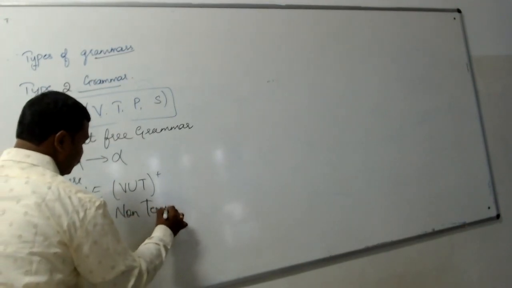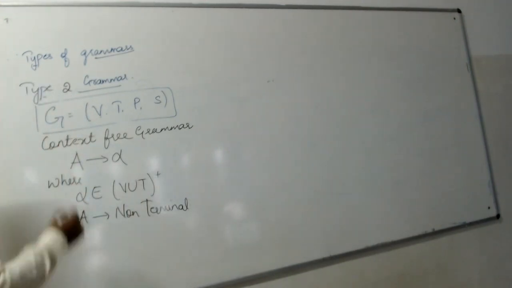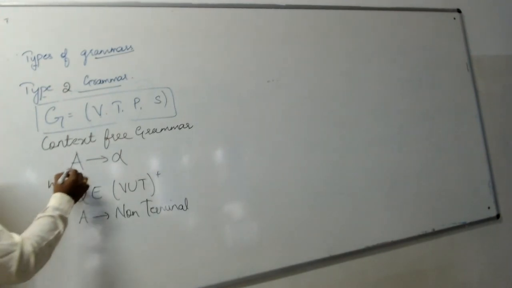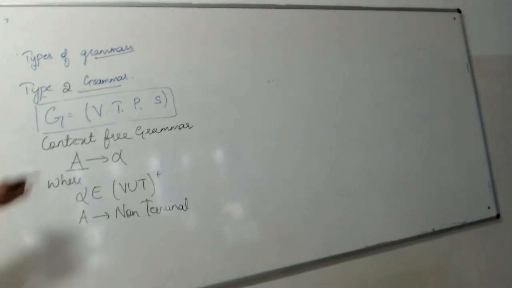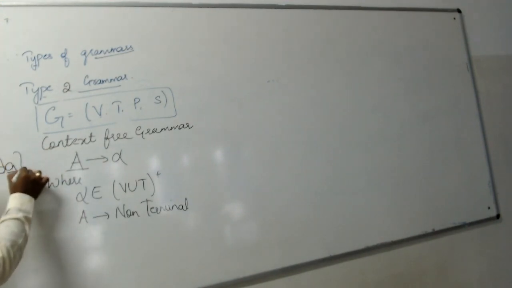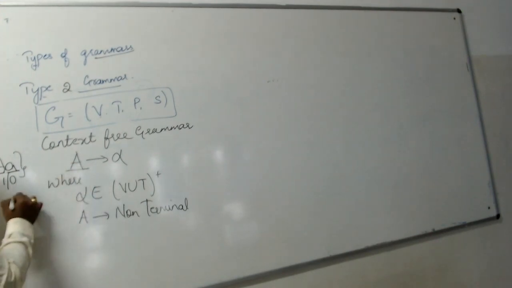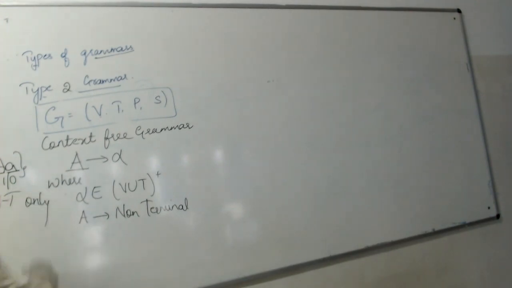So what does this mean? Productions in your context-free grammar or type 2 grammar, in the left hand side, should have a non-terminal. In the previous grammar, what did I use? I used one non-terminal and one terminal. But that will not be type 2. It will be type 1 or type 0. Whereas in a context-free grammar, in a type 2 grammar, all the productions in the left hand side should be non-terminals only. Clear with this?